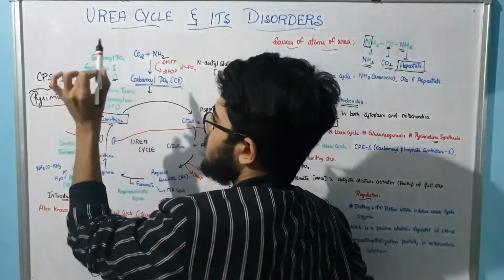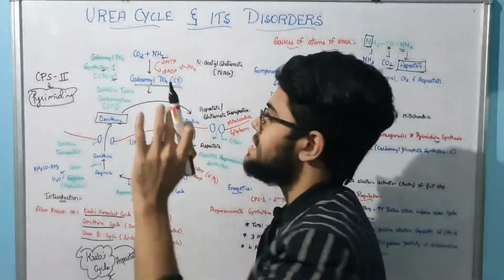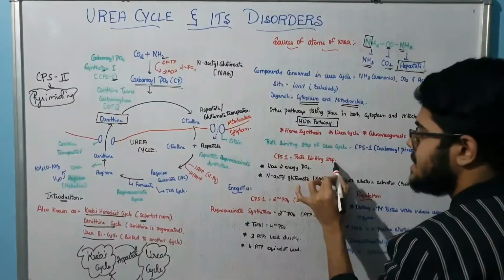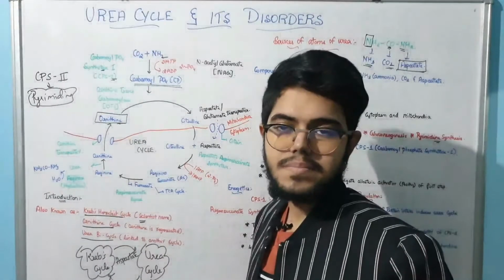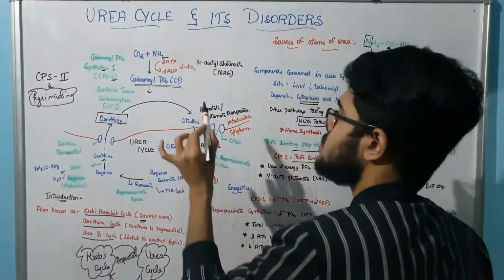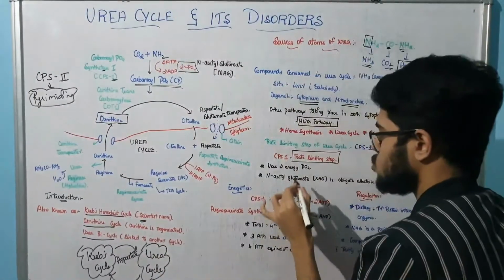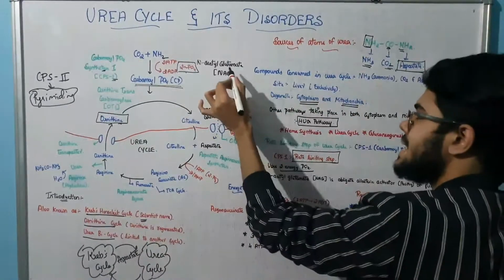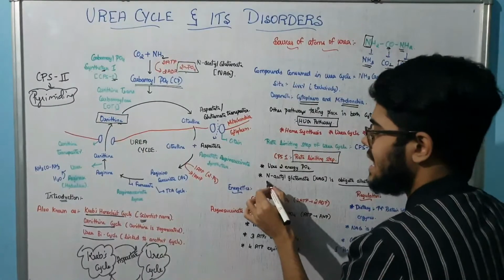So what are the properties of carbamoyl phosphate synthetase 1? First, it is the rate limiting step, and it uses 2 high-energy phosphates. Also, we have an obligate allosteric activator called N-acetyl glutamate.